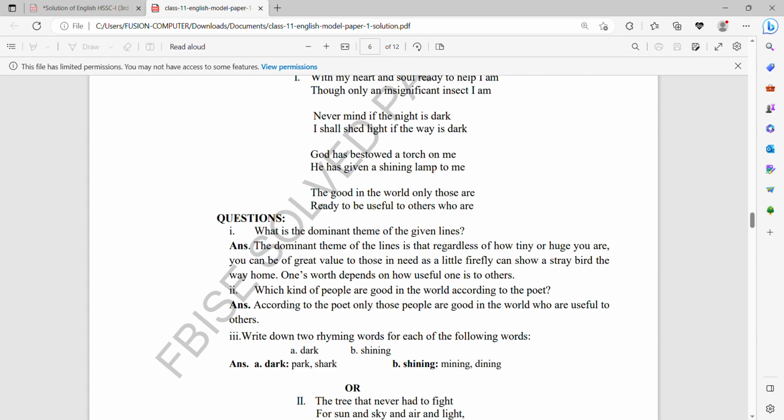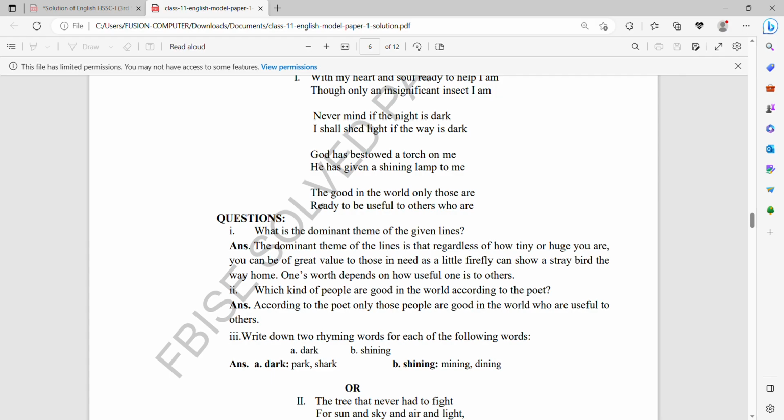And now come to the question. Number 1, what is the dominant theme of the given line? The dominant theme of the given line is that regardless of how tiny or huge you are, you can be of great value to those in need, as a little firefly can show a stray bird the way to home. Number 2, what kind of people are good in the world according to the poet? According to the poet, the good people are those who are good in nature, whose nature is helpful for others.